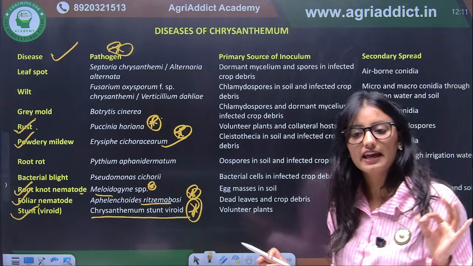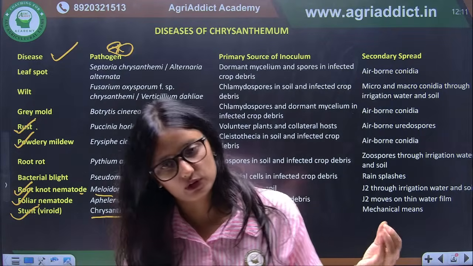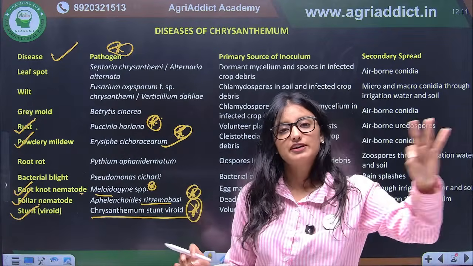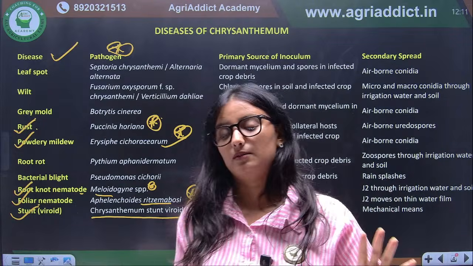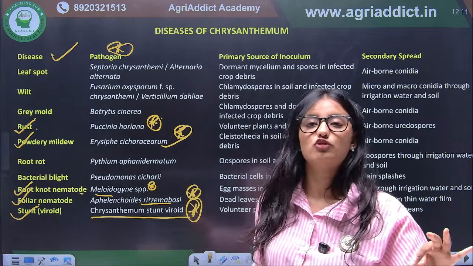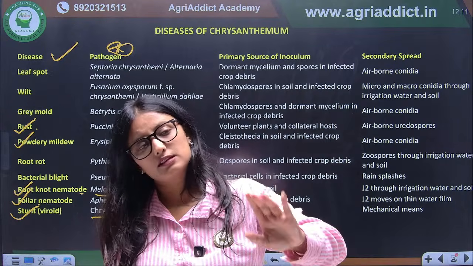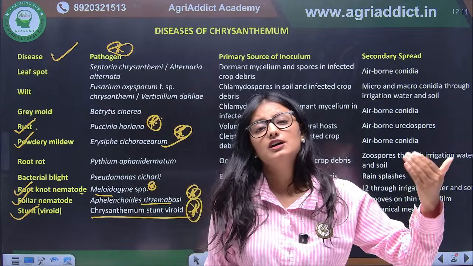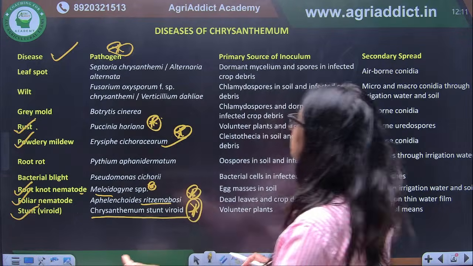So I think these are the diseases. Wilt, again here wilting takes place only by the fusarium. Okay. So in most of the cases, if it is fungal wilt, then it will be with the fusarium. Okay. Fusarium is the causal organism for the fungal wilt. And if we talk about the bacterial wilt, mostly it will be with the Ralstonia. Is it clear? Okay.